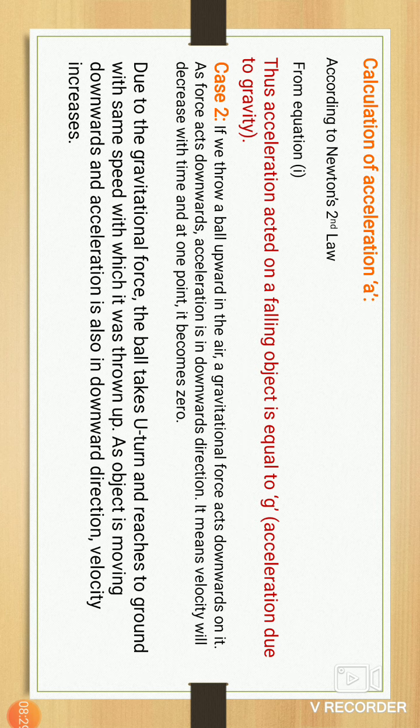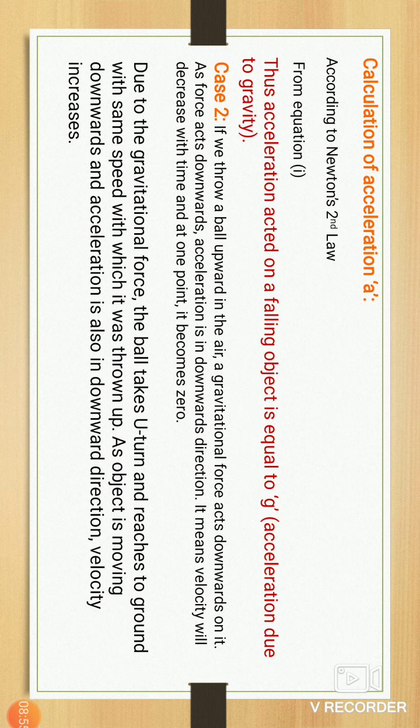As the force acts downward, acceleration is in the downward direction, which means velocity will decrease with time, and at one point it becomes zero. Everyone knows, when we throw the ball, the initial velocity of that ball is zero because the ball is in your hand, that's why it is not in motion.